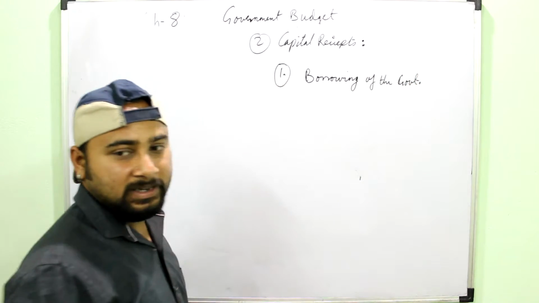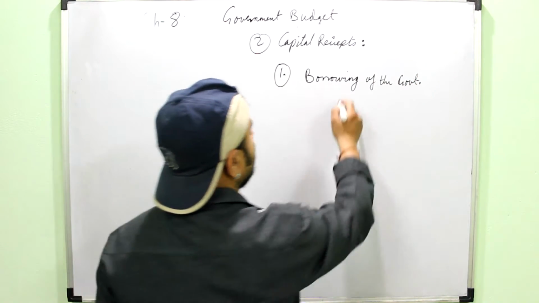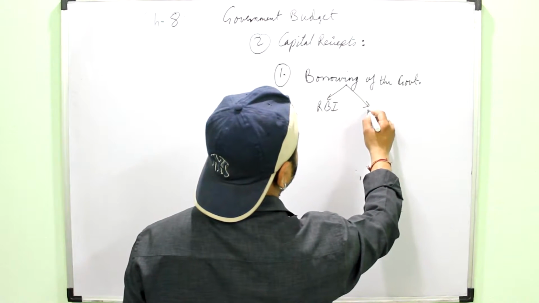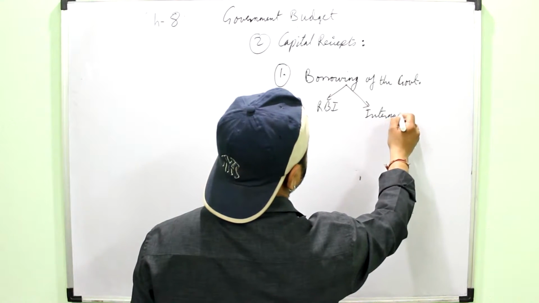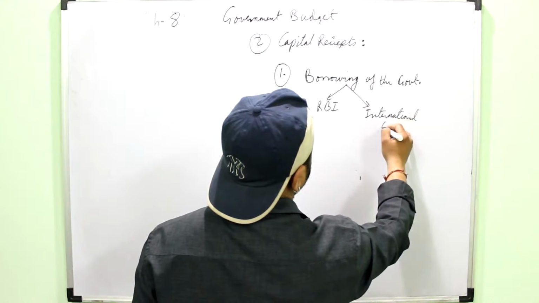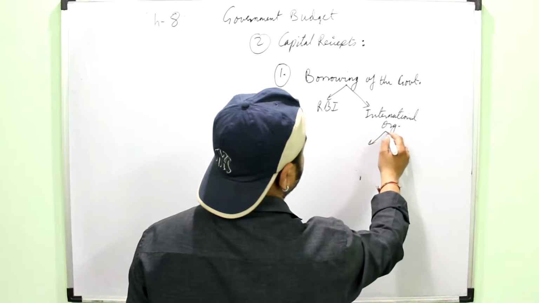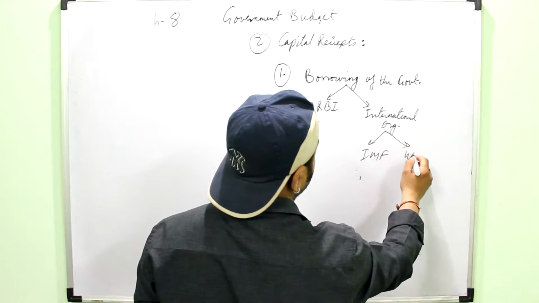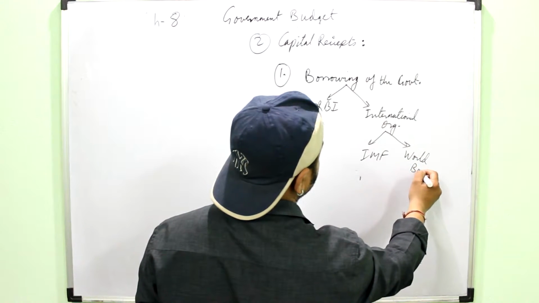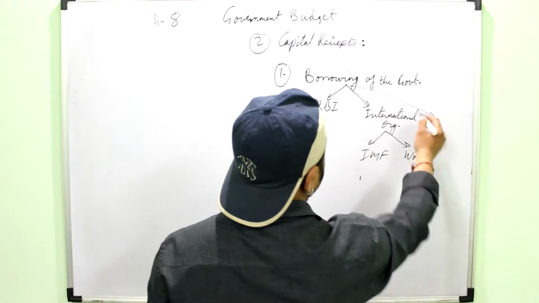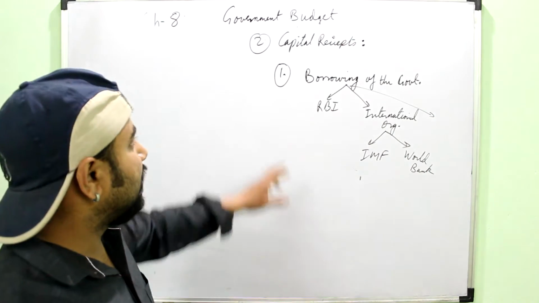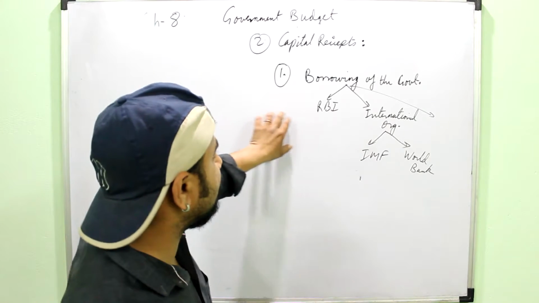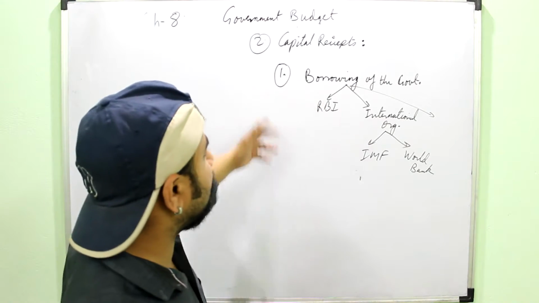When the government borrows money from some sources, government can borrow from RBI, government can borrow from international organizations, like say IMF or the World Bank, or from any other organization. So these are also the capital receipts for the government when it is borrowing money from some international organization or maybe from the RBI or taking loan from any other organization.